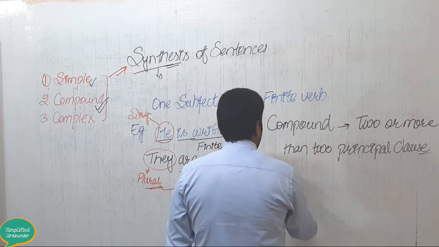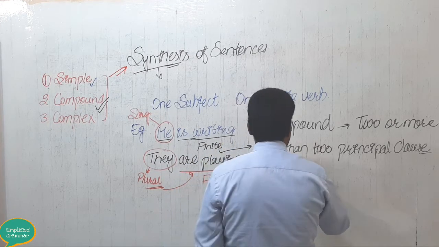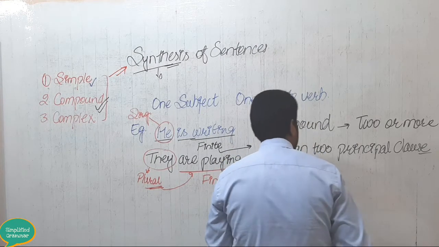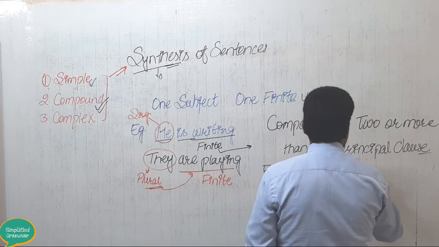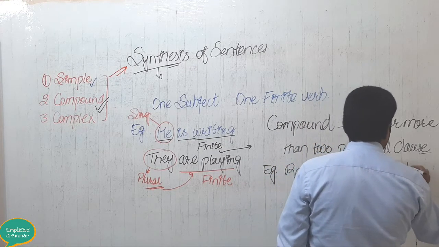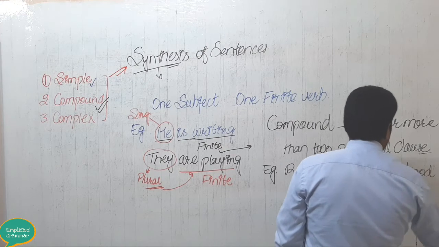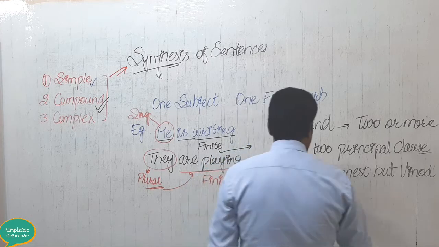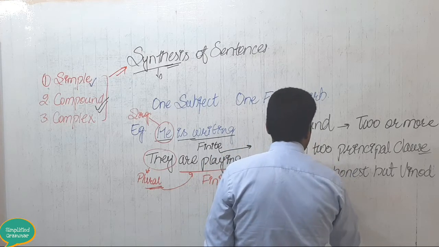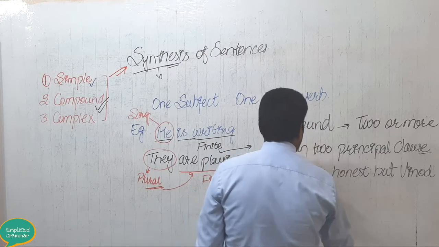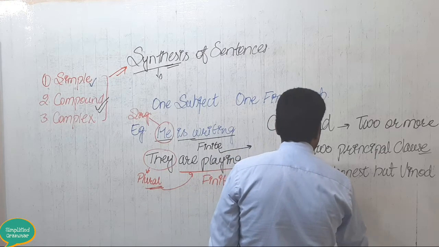Look at here. Ravi is honest, but Vinod is dishonest.